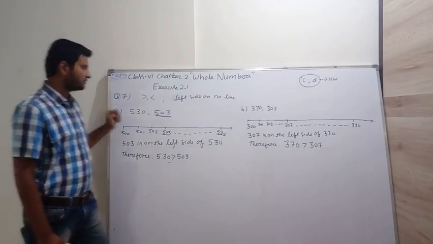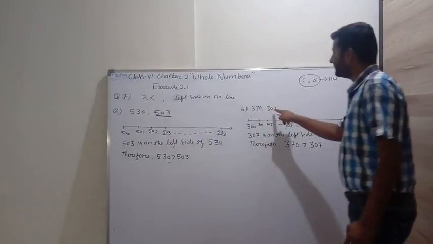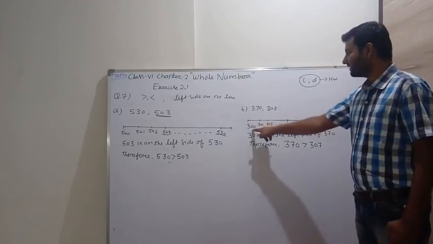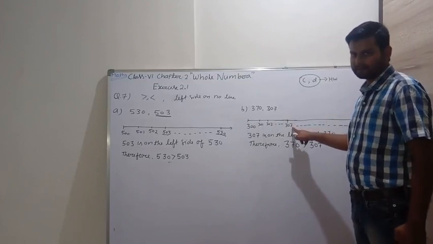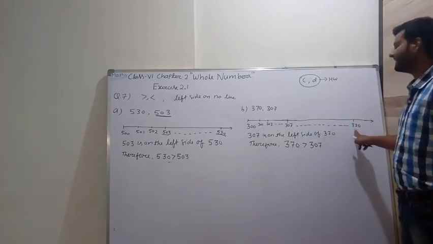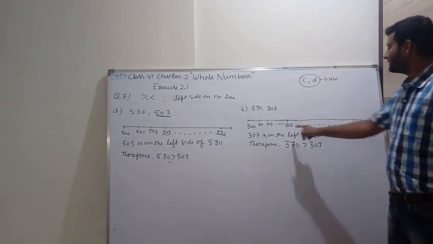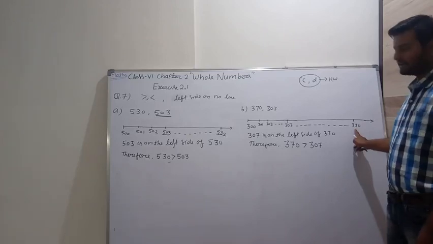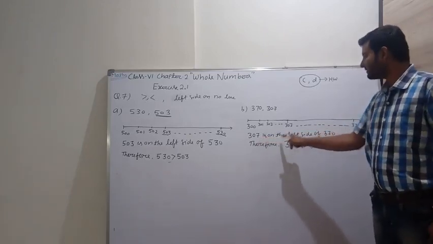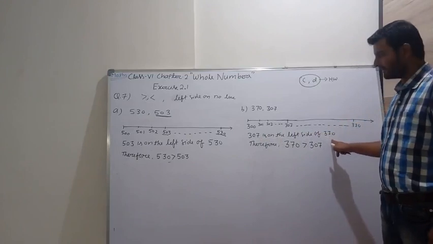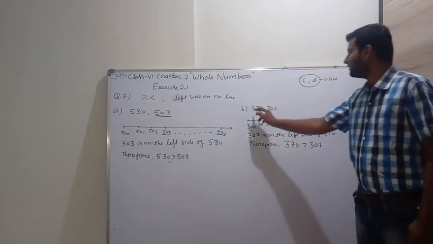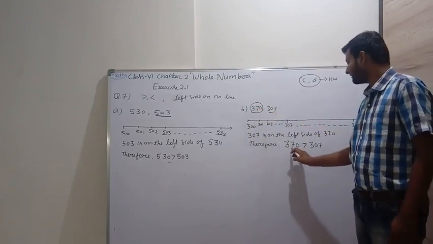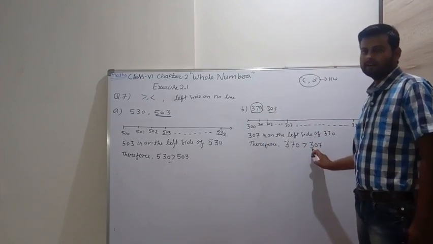Similarly, we move to the next question. 370 and 307. We start the number line at 300, 301, 302 and up to 307 and move up to 370. So you see that 307 is on the left side of 370. And which one is greater? Obviously 370 is greater than 307. So we write, therefore 370 is greater than 307.